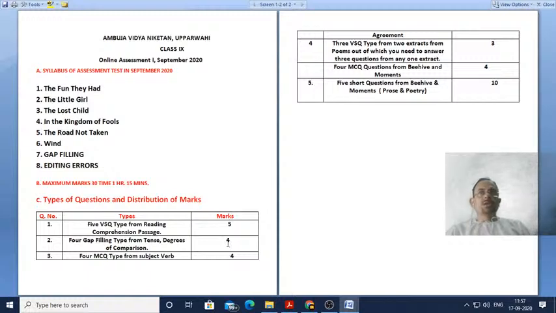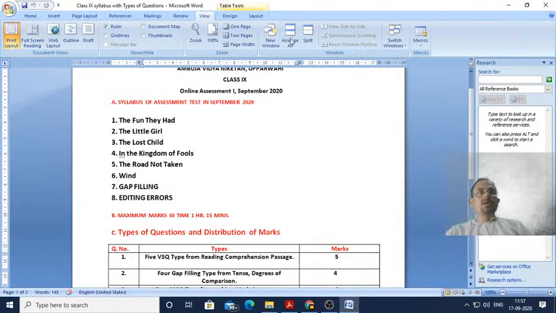Each question consists of 1 mark, therefore a total of 4 marks for question number 2. Now you see question number 3. Question number 3 will also consist of 4 MCQ type from subject-verb agreement. So question number 2 and 3 will comprise of questions from grammar. The third question will comprise of 4 MCQ type from subject-verb agreement. You understood?